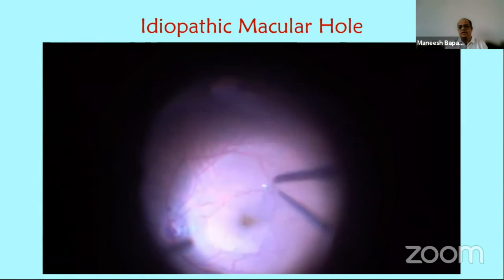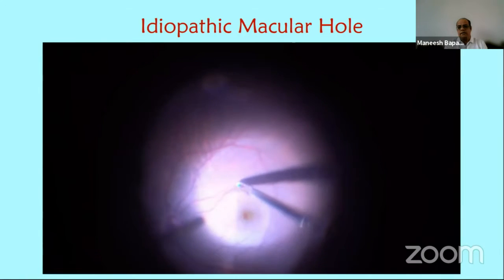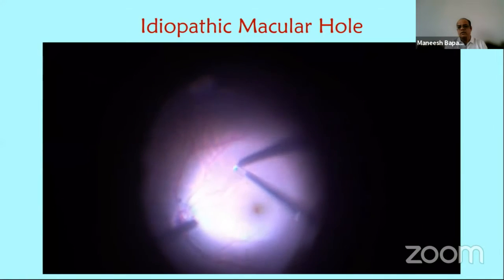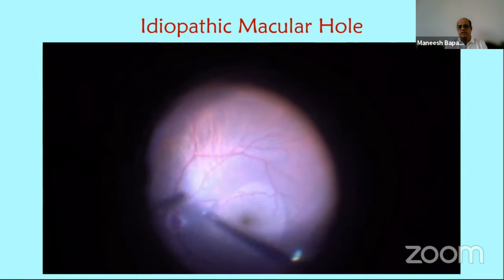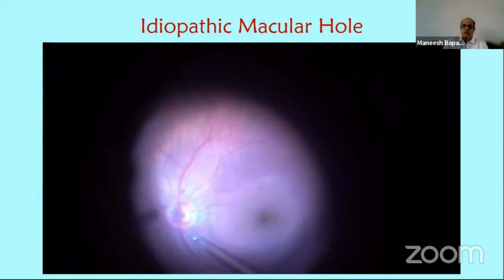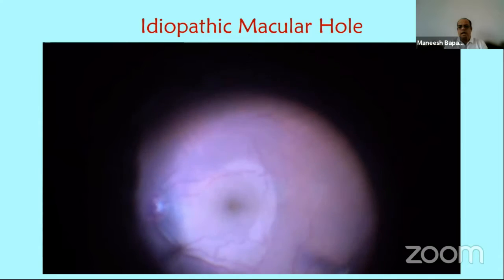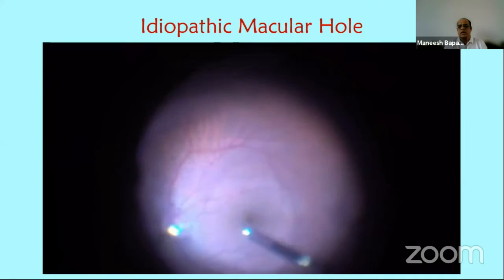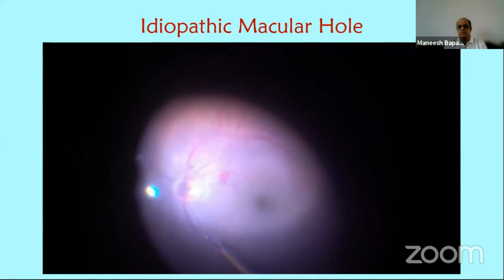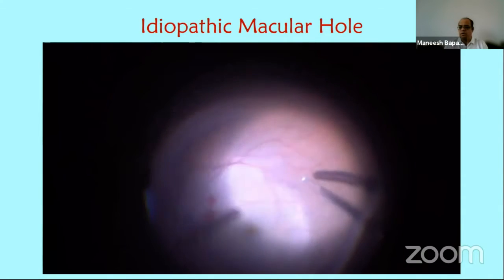In cases of idiopathic macular holes, small macular holes, we peel the ILM. I prefer not to do the inverted flap technique. I just do simple ILM peeling from arcade to arcade. It can be done in a piecemeal fashion. It's important to have atraumatic peeling without causing any retinal damage, and do it as large as possible when you are not planning to put any flaps back into the macular hole.